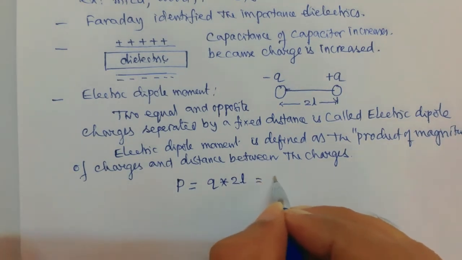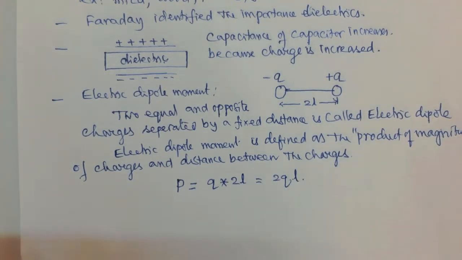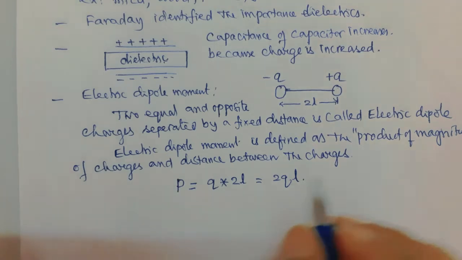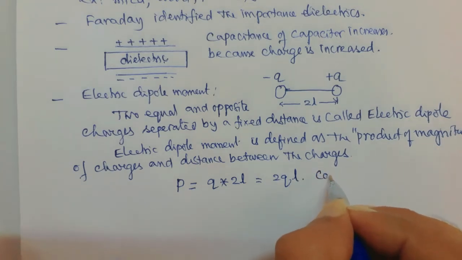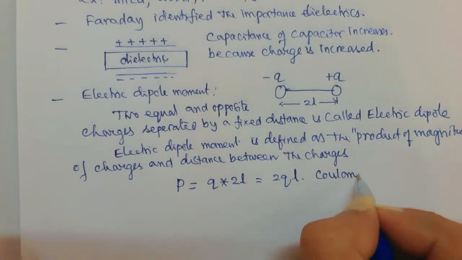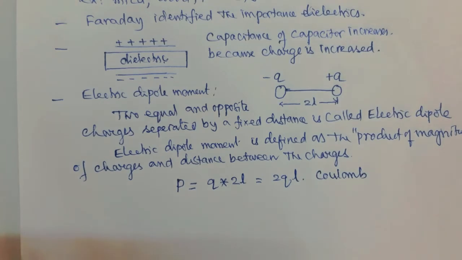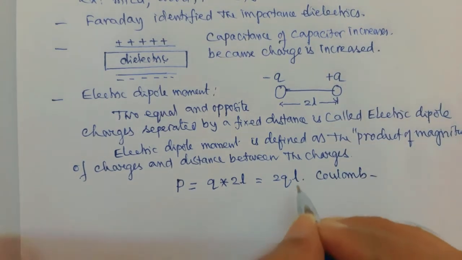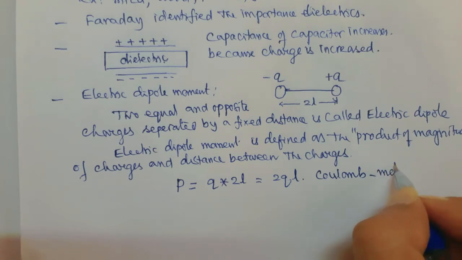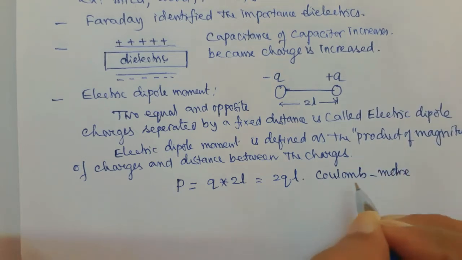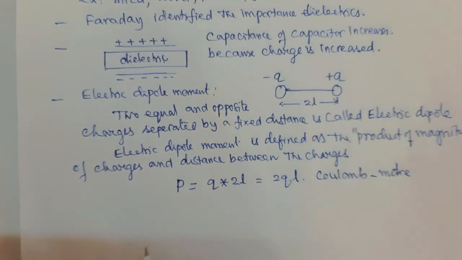So P is equal to 2QL. Now what are the units of electric dipole moment? For the charge, the unit is coulomb, and for L, length, it is the meter. So the unit is coulomb meter.